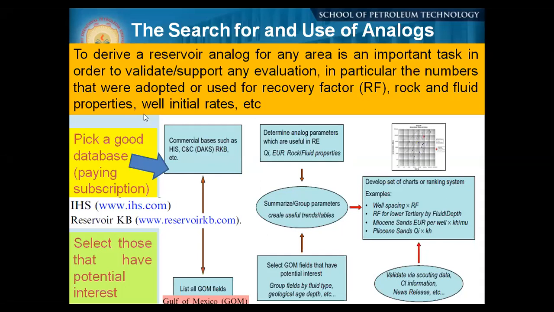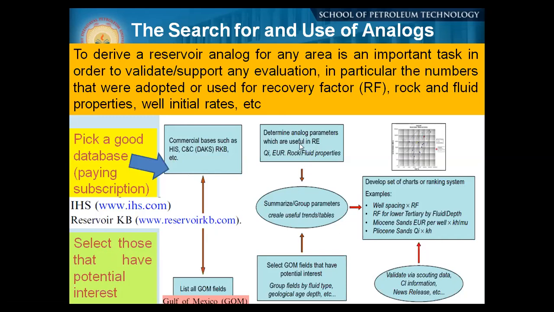So what are the different ways to do it? First, you pick a good database. There are commercial options where you can pay some amount, and different types of companies have a reserve database. You can pay a subscription and get the existing field detail information. That is the first step. Then select those that have potential interest. So you find your specific field of interest which would help you to understand how you are going about it. Then you put in your analog parameters, how to do your activity.